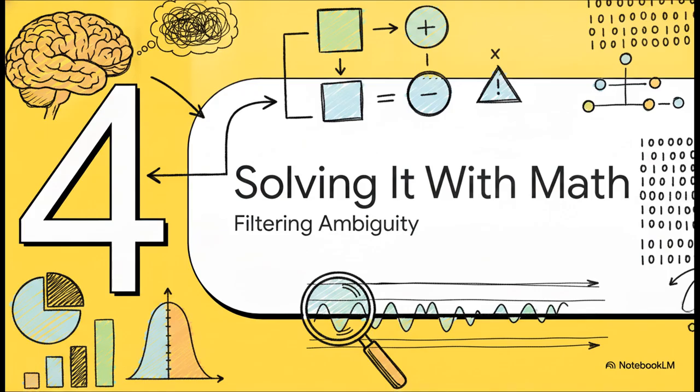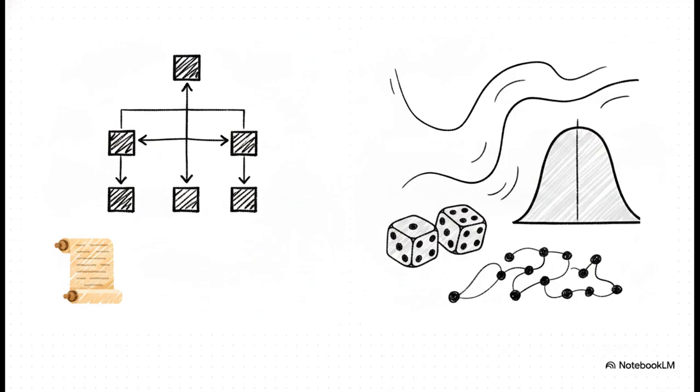So how do we fix this? Let's look at Section 4, solving it with math. Filtering ambiguity. Historically, researchers actually tackled this through 2 intensely competing paradigms. You had the symbolic camp, which relied on strict, programmed logical rules. And then you had the stochastic camp, which relied on probabilities and statistics. The symbolic approach literally tried to program every single grammar rule and logic tree into the machine. But human language is just way too unpredictable and messy for rigid rules. So the stochastic approach, which uses data to determine the mathematical probability of a meaning, became the clear winner.